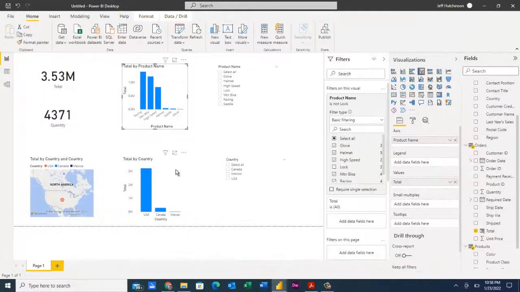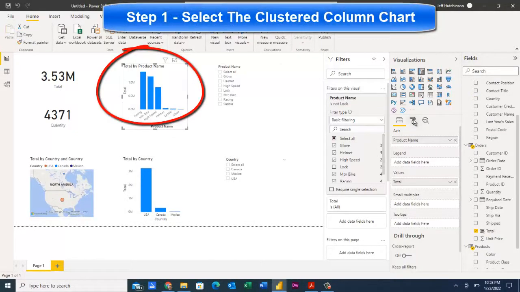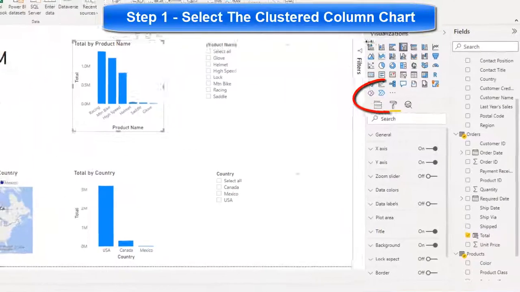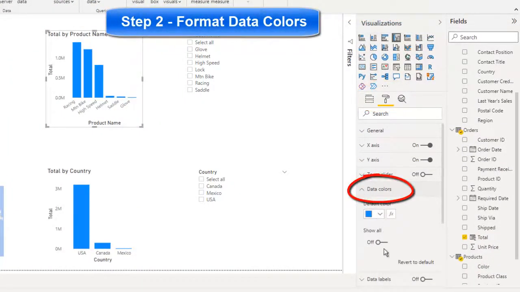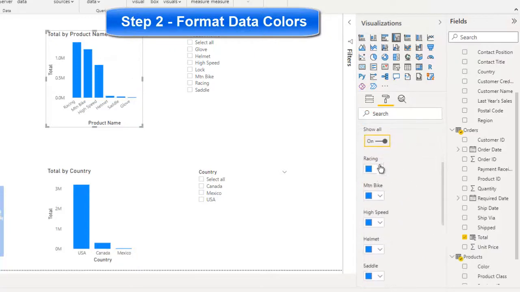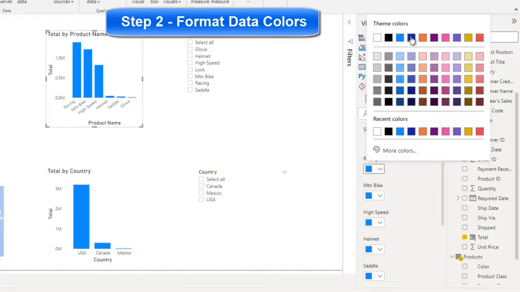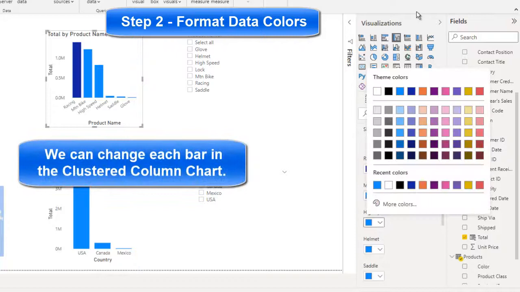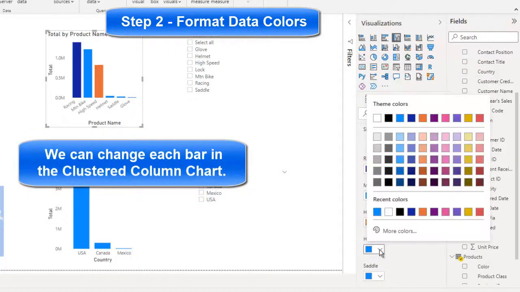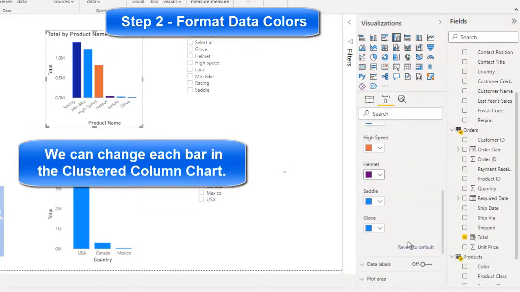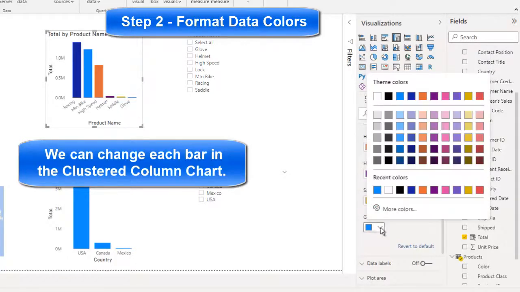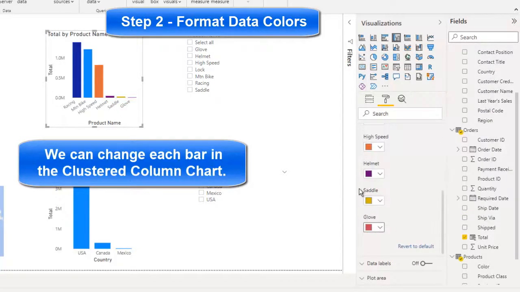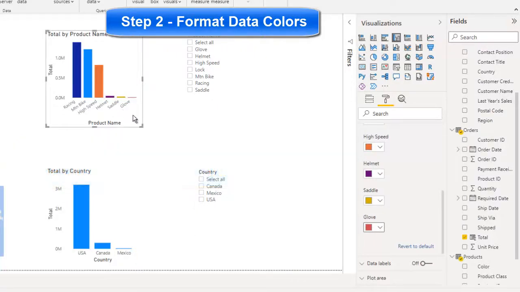So select a visual, one of them, possibly this one. And we're going to go to the roller brush. And it looks like we can change some of the data colors around. If we want to change it, select them all. And of course, we'll make one last change to there. So that sort of changes the colors around a little bit.